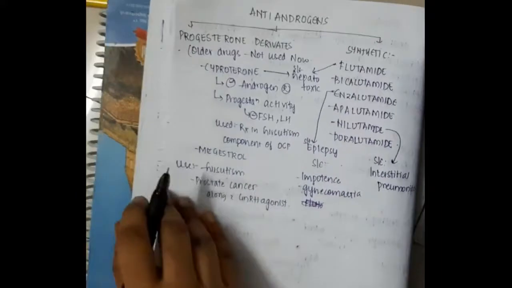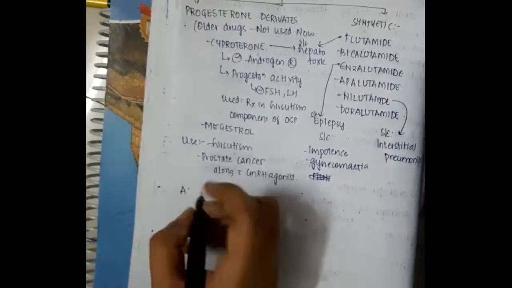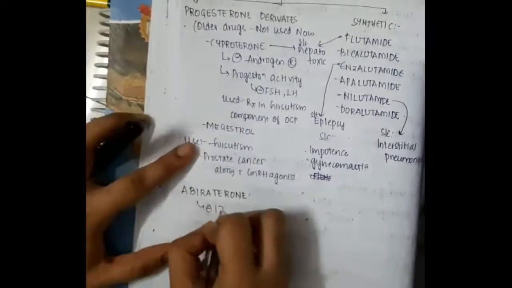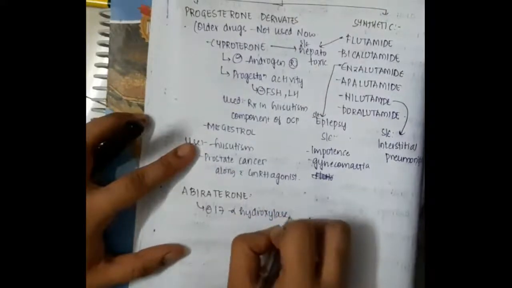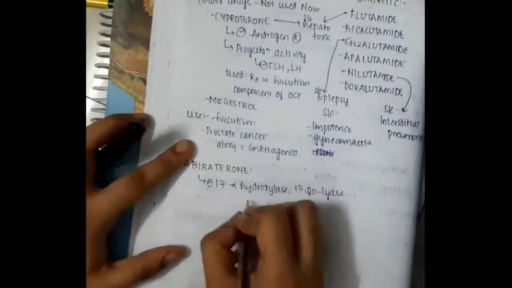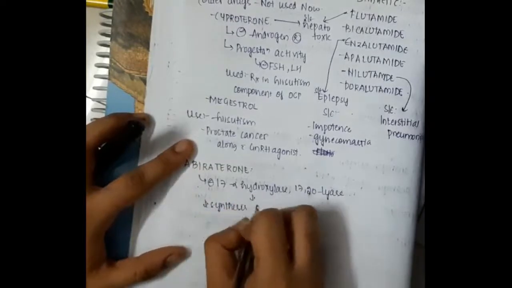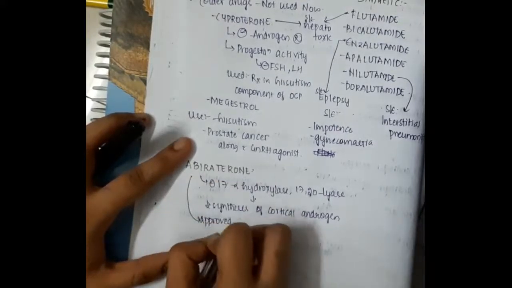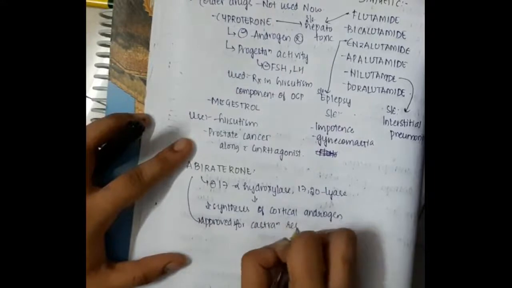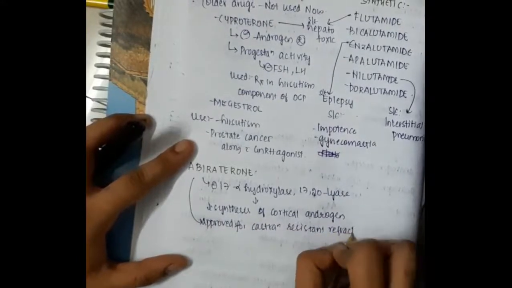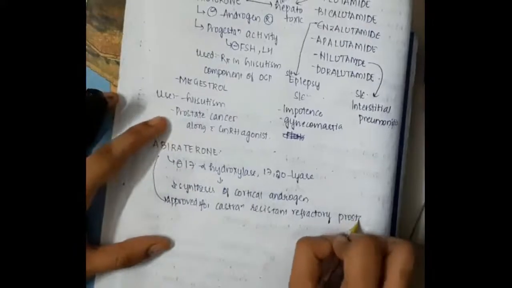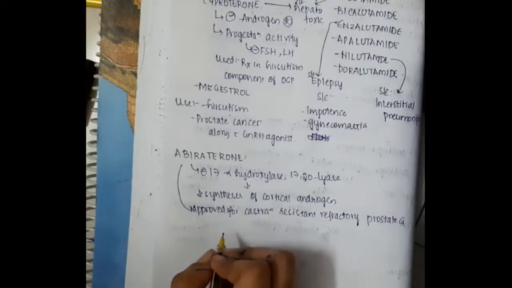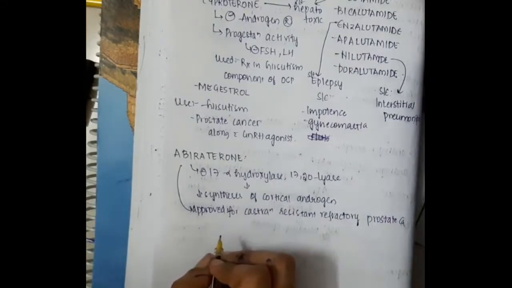Now, after anti-androgens, the next important thing is something called abiraterone. This abiraterone is also an anti-androgen which inhibits 17 alpha hydroxylase and 17,20 lyase. It inhibits two enzymes, 17 alpha hydroxylase and 17,20 lyase, and thus it decreases the synthesis of cortical androgens. So this abiraterone is approved for castration resistant refractory prostate carcinoma. So this is about abiraterone.